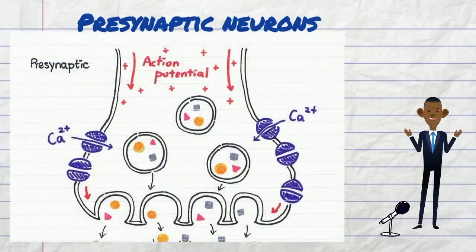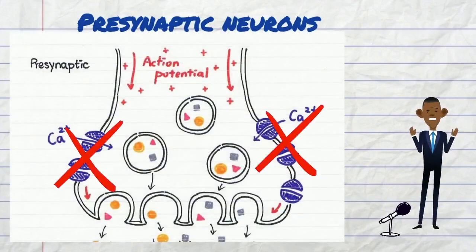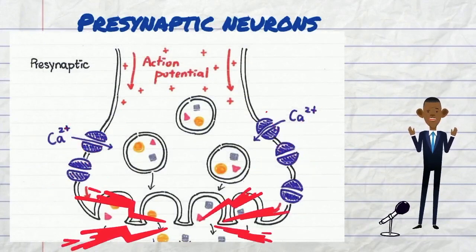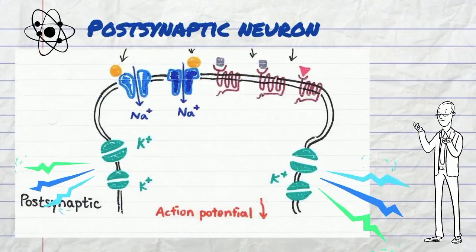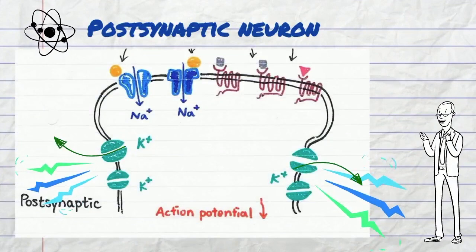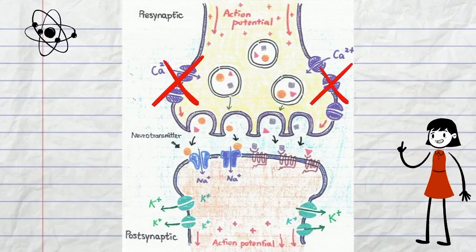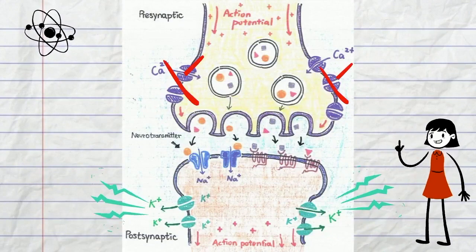In presynaptic neuron, the G-protein interacts with voltage-gated calcium channel and prevents them from opening. No calcium ions can flow in, therefore no neurotransmitter can be released. G-protein interacts with potassium channels in postsynaptic neuron. However, this time it opens the channels so positively charged potassium ions flow out through the channel, thus no action potential can be formed. Through this mechanism, oxycodone blocks the ascending pathway, and the pain signal no longer reaches the brain, and pain relief is achieved.